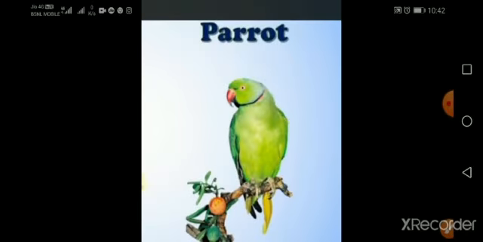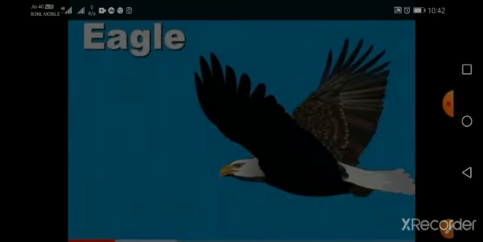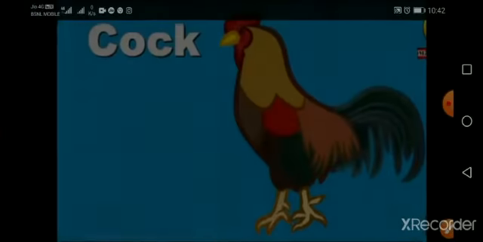Now everybody likes to see the parrot. What is the color of the beak of the parrot, children? It is red in color. The beak of the parrot is red in color. Now, how do the birds fly, children? The birds fly with their wings. Birds have two wings, children, which help them to fly up in the air.